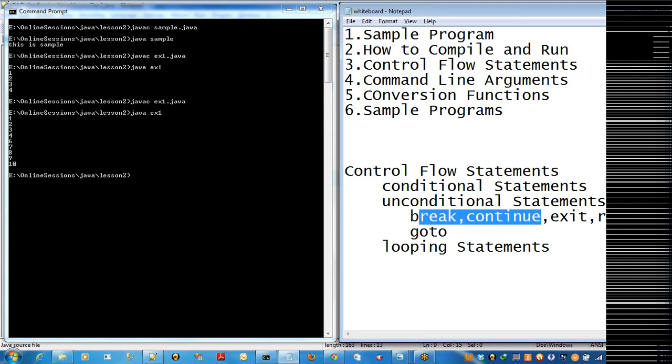Whenever you use continue, it will skip the index value. And exit is used to exit from the runtime permanently. The return statement you can use mostly while working with functions, to return a value in the function definitions. And goto is used to change the execution control from one place to another place. Clear? And for looping statements, you can use the for loop, while loop, as well as do while loop. Now come to the next topic, that is the command line arguments.